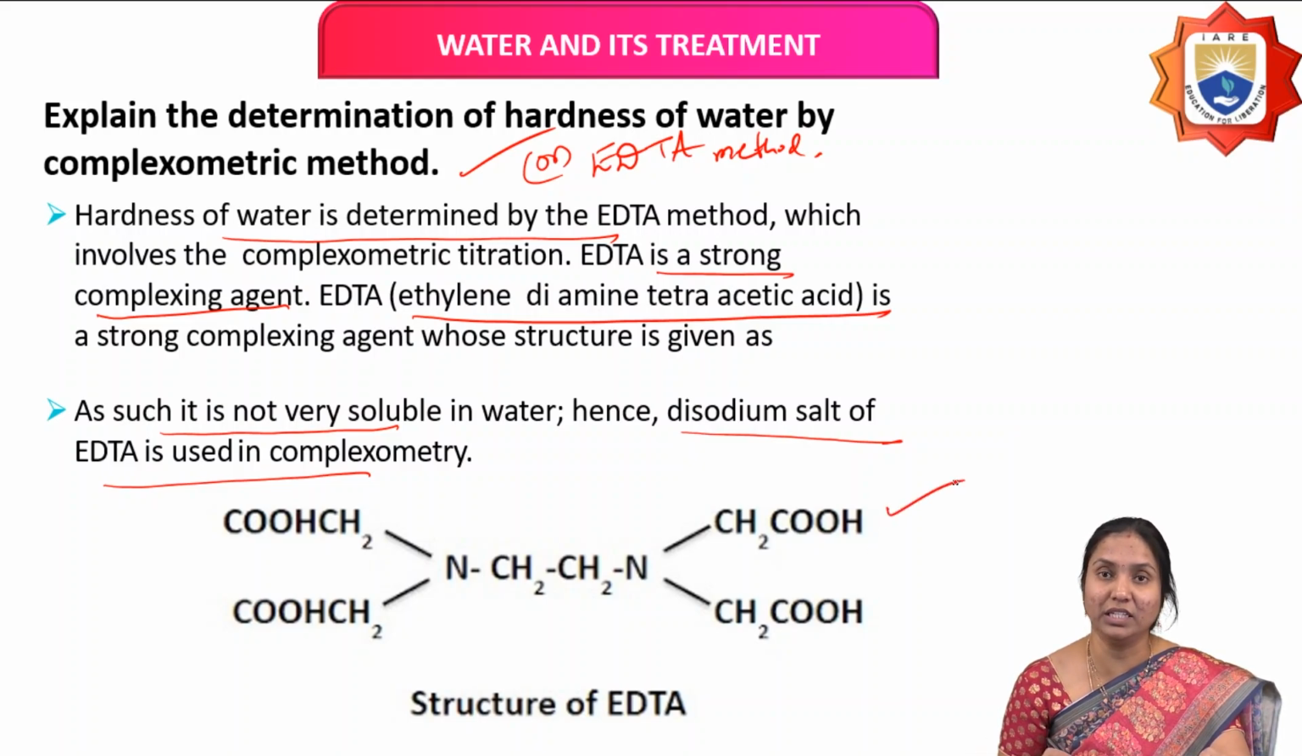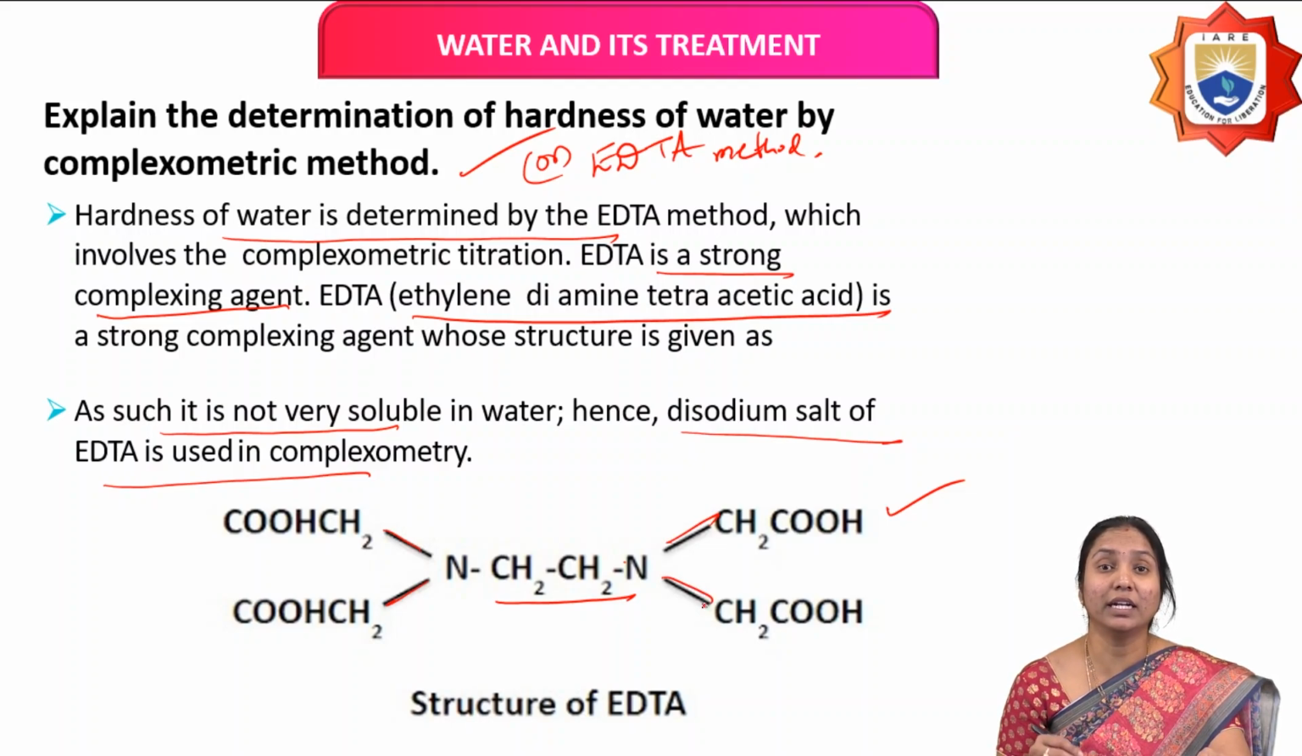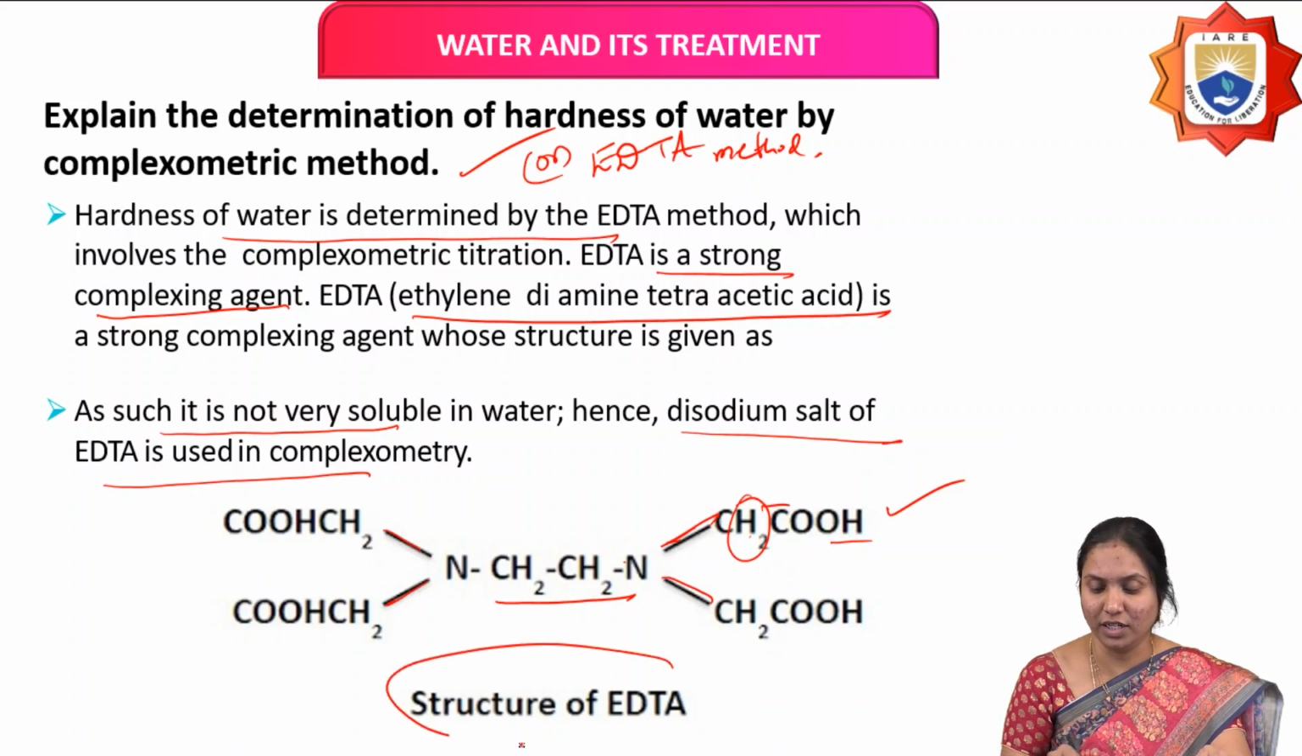This is the structure of EDTA. Ethylene, CH2, CH2. Diamine, NH2, NH2 groups. And tetra means 4, acetic acid, CH2COOH. Carbon valency is 4, so that's why we are arranging CH2COOH groups here, 4 of them. So this is the structure of EDTA. It is mainly used for estimation of hardness of water.